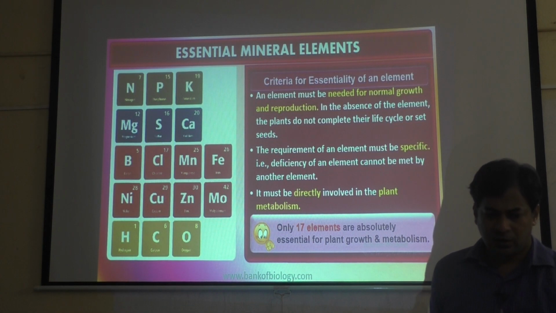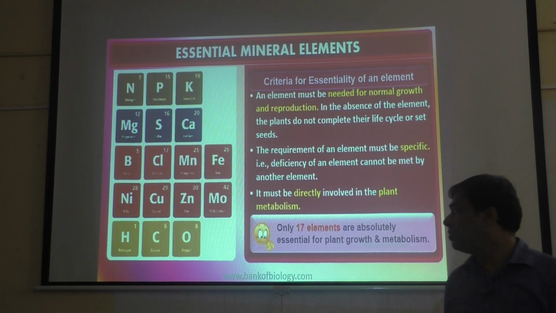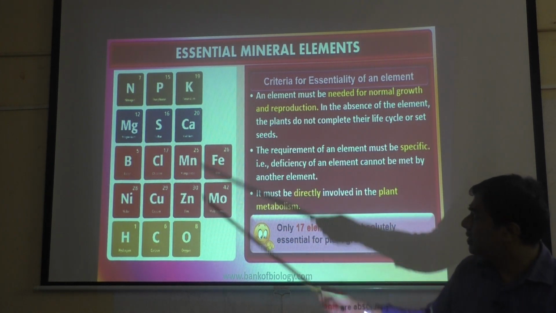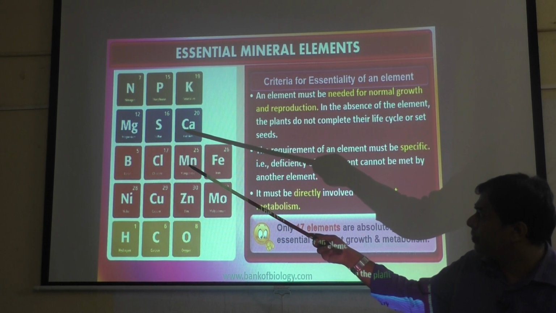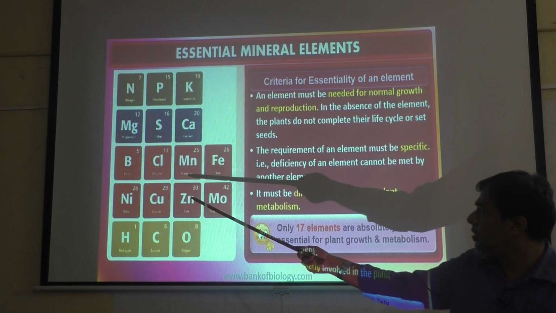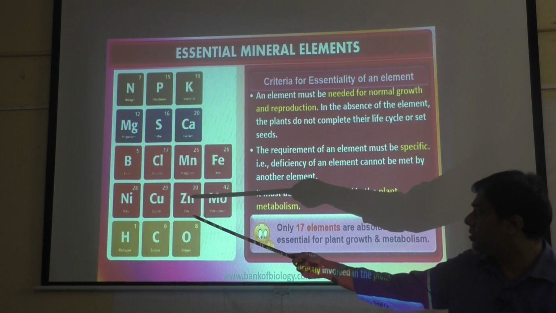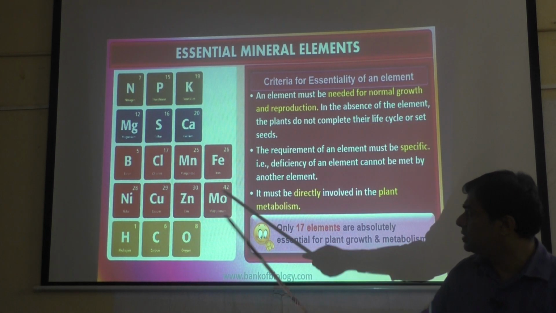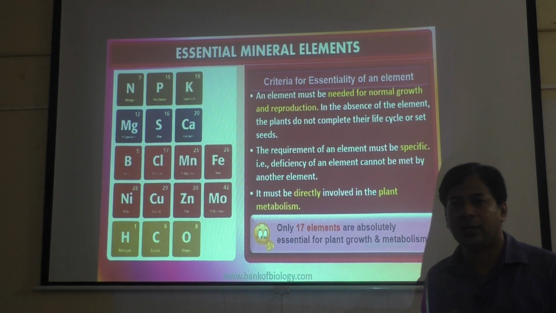Now tell me, what are the essential mineral elements? Essential mineral elements you can see here. These are the essential mineral elements required: nitrogen, phosphorus, potassium, magnesium, then sulfur, calcium, boron, chlorine, manganese, iron, nickel, copper, zinc, molybdenum, and hydrogen, carbon, oxygen. So these are elements required for normal plant growth and development.